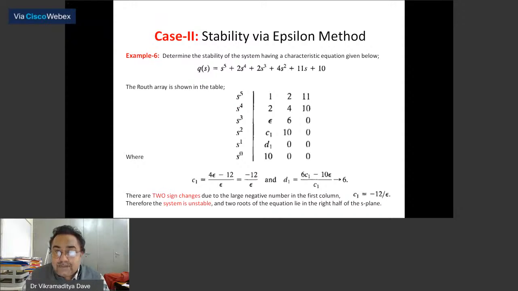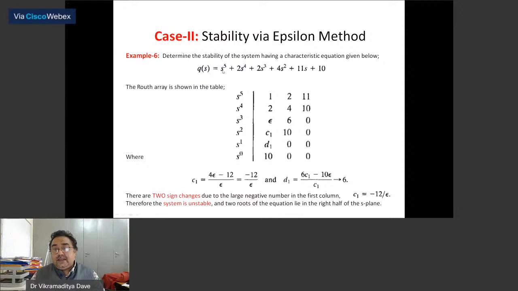Okay. So what happens? This is a very important question and generally asked in the examination. Determine the stability of the system having characteristic equation given below: s to the power 5 plus 2s to the power 4 plus 4s cube plus 4s square plus 11s plus 10. Again you will form the Routh array.